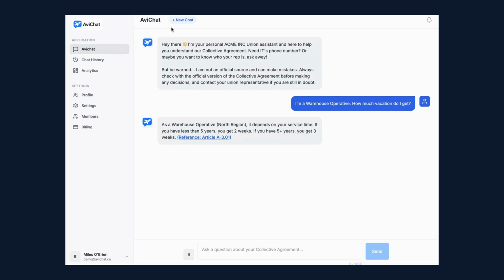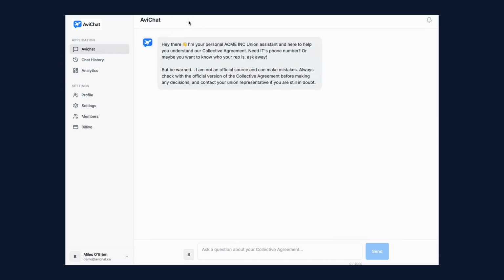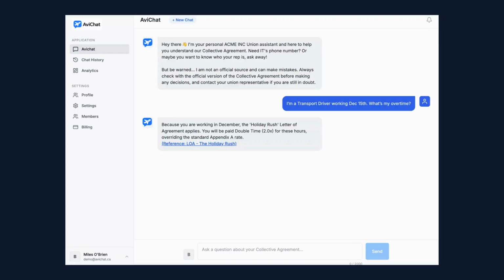Okay, and let's try a harder one. I'm asking about overtime, but I've thrown in a specific date, December 15th. Most AIs would have failed here, but Avichat caught that there was a letter of agreement that overrides the main contract for those specific dates. It knows it gets double time on those days.